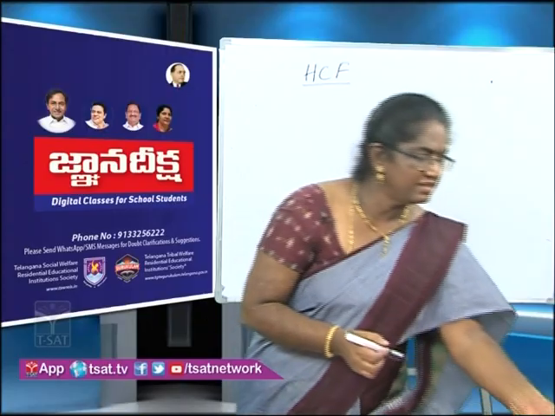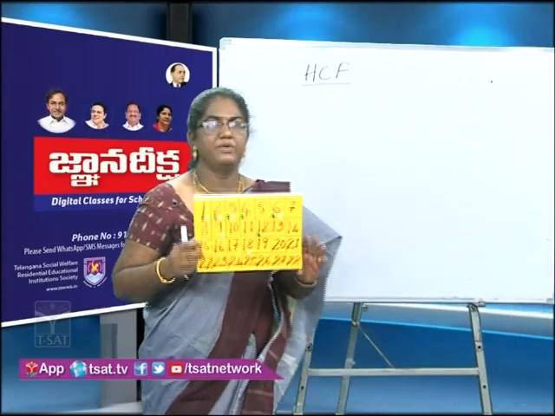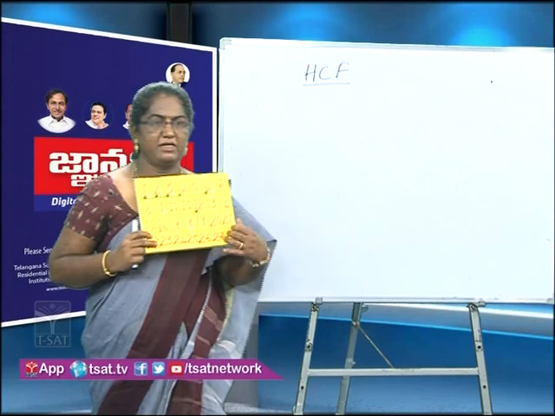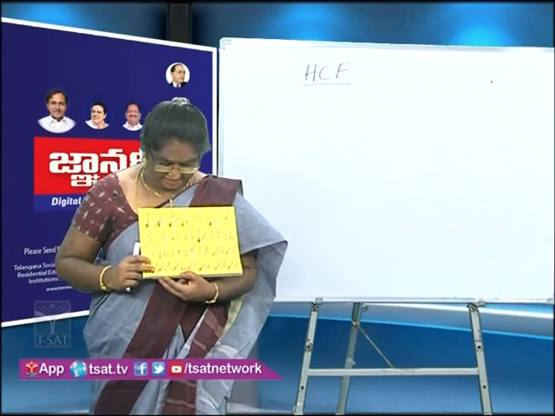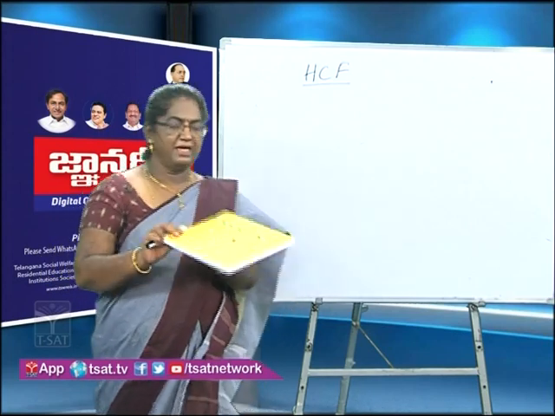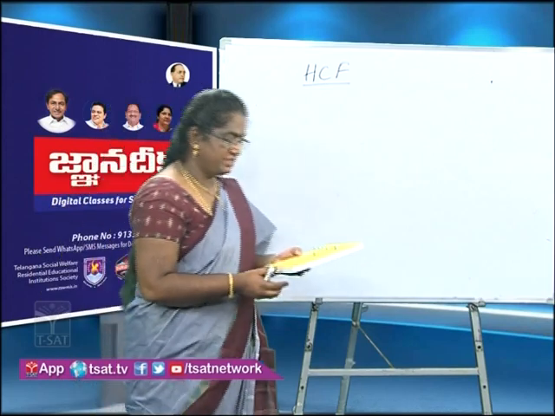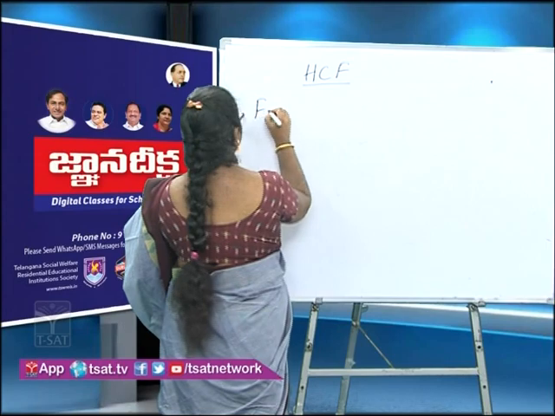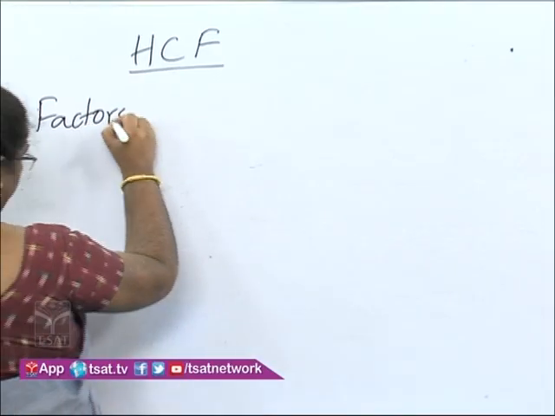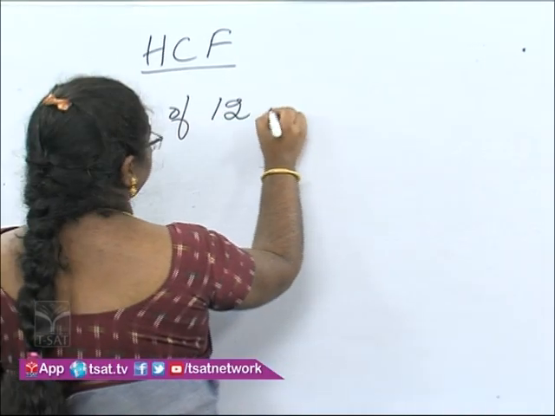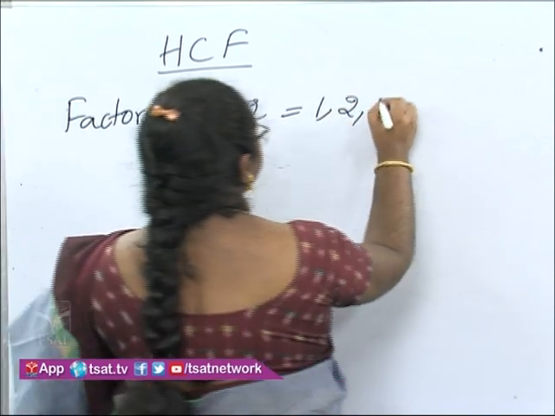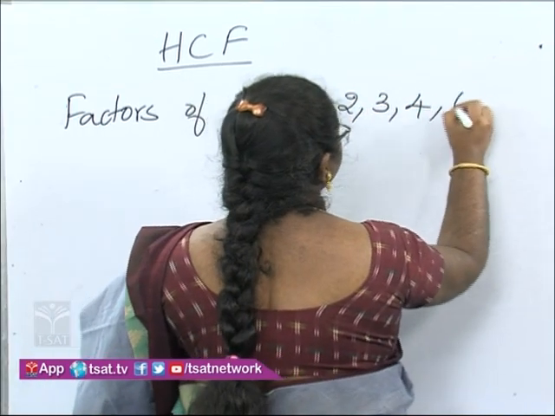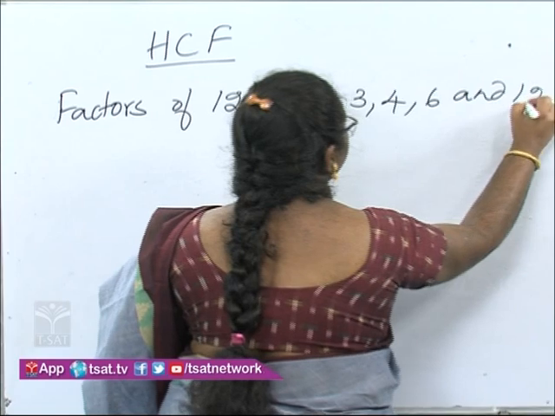Now, let us look at the board. In the beginning of the class, we learned how to find factors of a number. Here, I have factors of 12 and factors of 18. Factors of 12: 1, 2, 3, 4, 6 and 12.